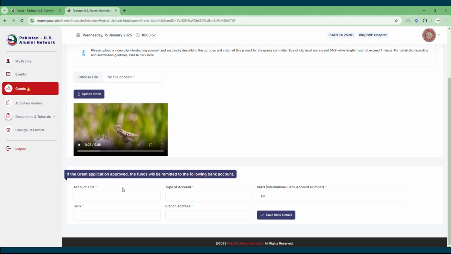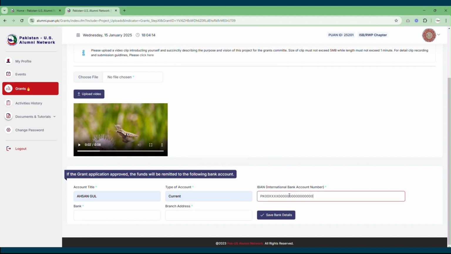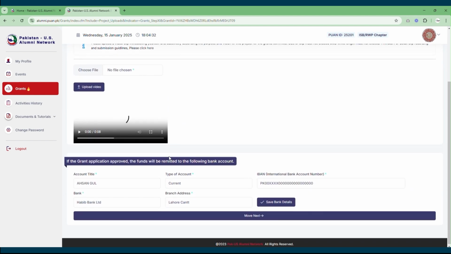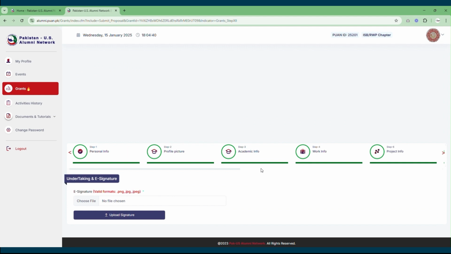Please add the details of the account on which the funds are supposed to be sent in case of winning any grant successfully. You need to add the account title, type of the account, IBAN number, name of the bank, branch address, and once done, you need to click on the Save Bank Details button. Upon moving next, there will come the section of undertaking and e-signatures, which is the last step.